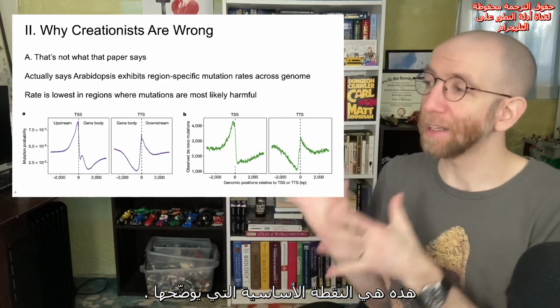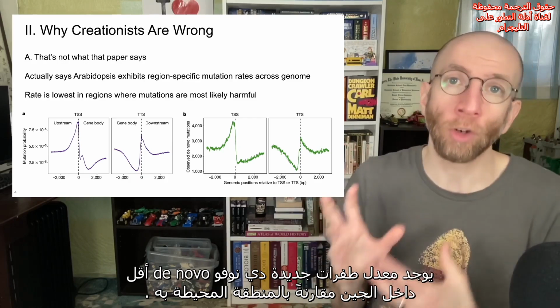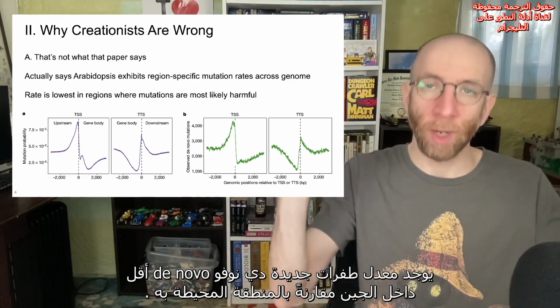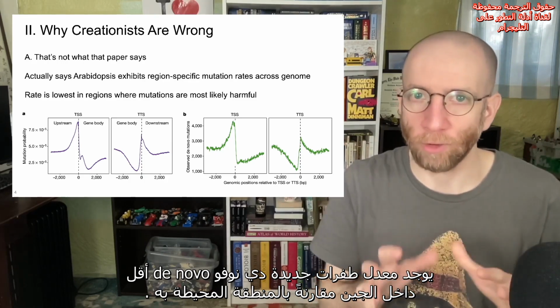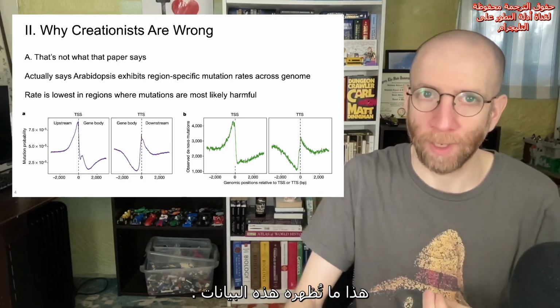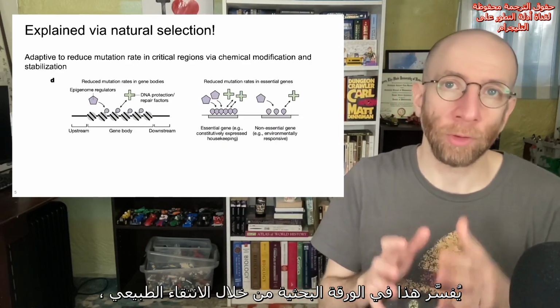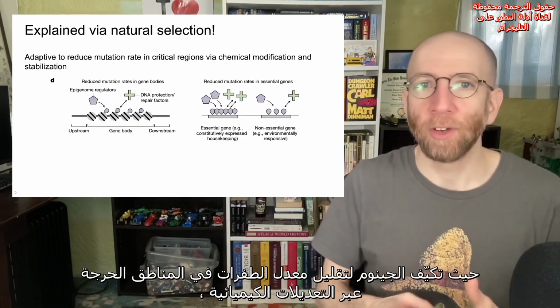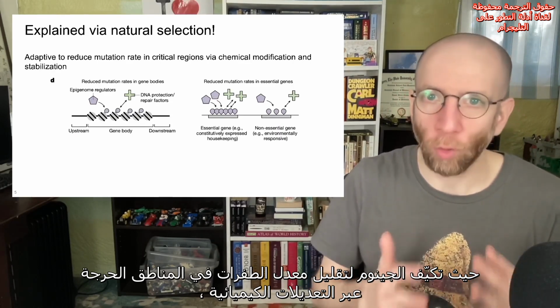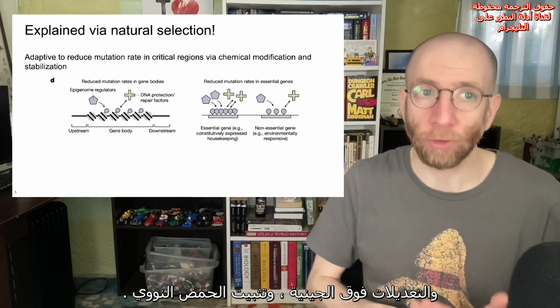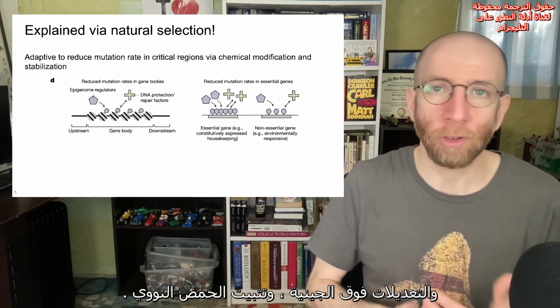That's the key thing that this is showing, that there is a lower de novo mutation rate within the gene compared to the flanking regions. That's what these data are showing. This is explained in the paper via natural selection. It's adaptive to reduce the mutation rate in critical regions via chemical modification, via epigenetic modification, and stabilization of the DNA.